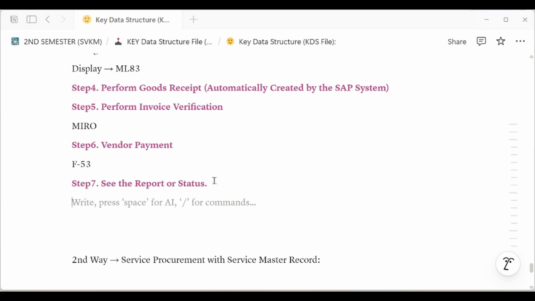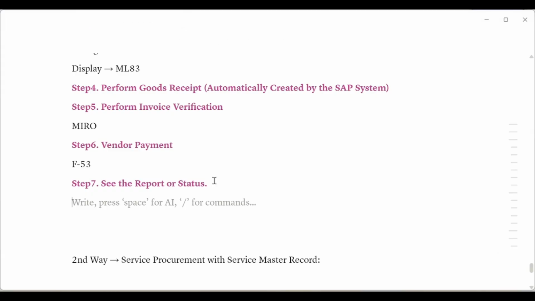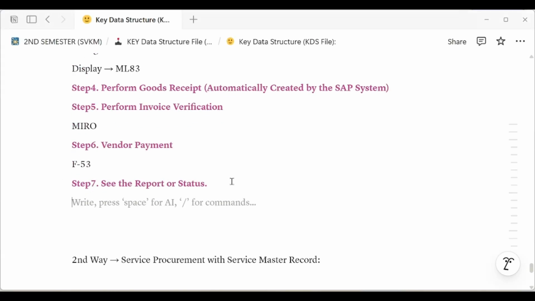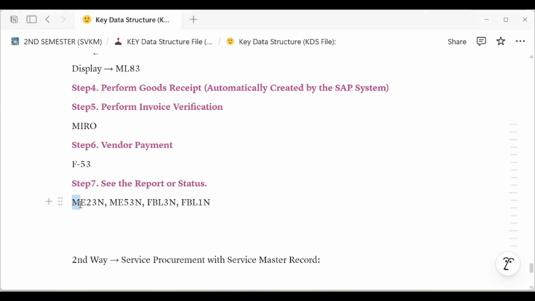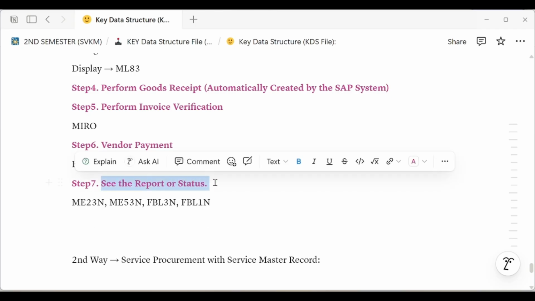After that, see the status. For status we use ME23N, ME53N, FEL3N and FEL1N. So these are the T codes. Through these T codes you will see the report or status.